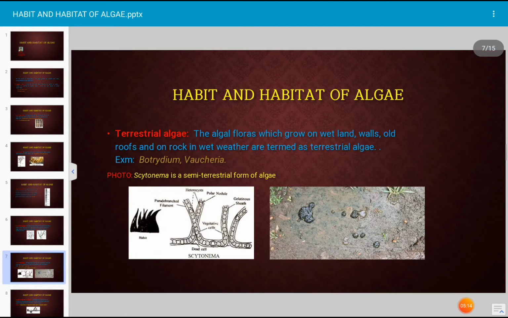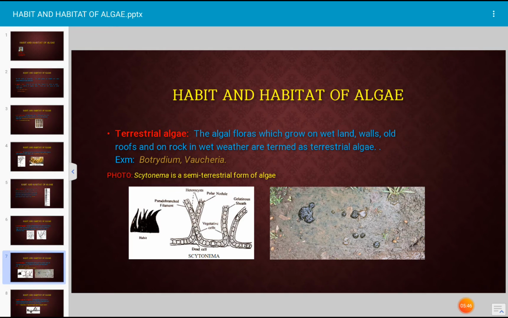Okay. Next, terrestrial algae. Terrestrial algae means the algae which can grow on the land, on wetlands. Many algal forms grow on wetlands. For example, Botrydium, Vaucheria, Scytonema. These are the algal plants which grow on land, wetlands, near a river, near a dam, etc.